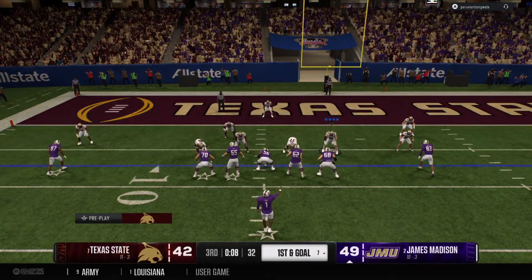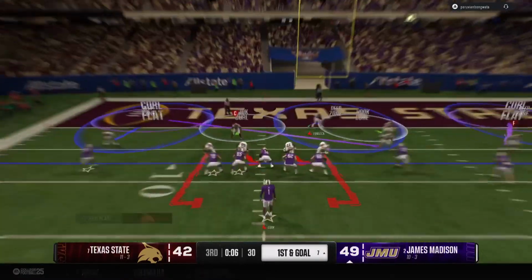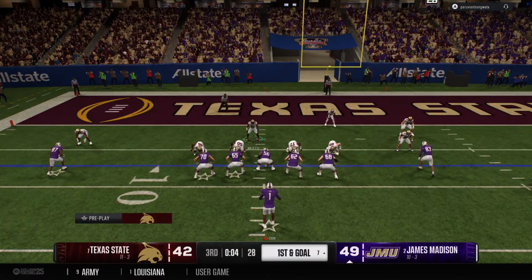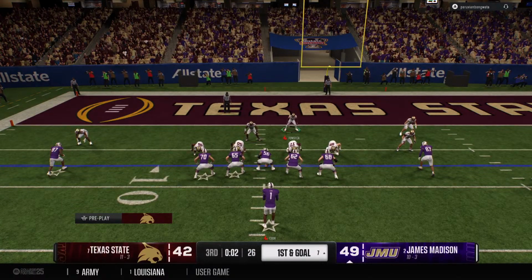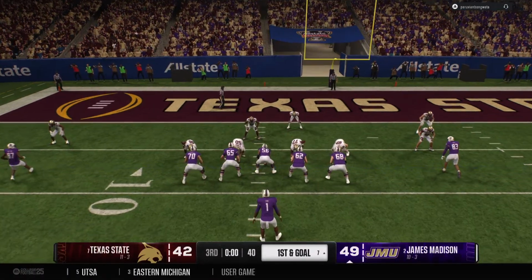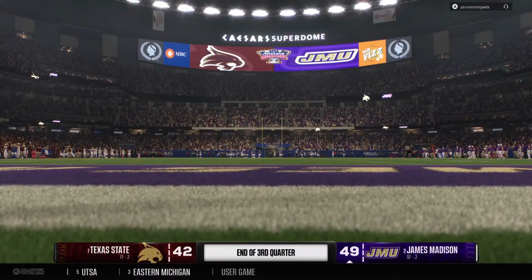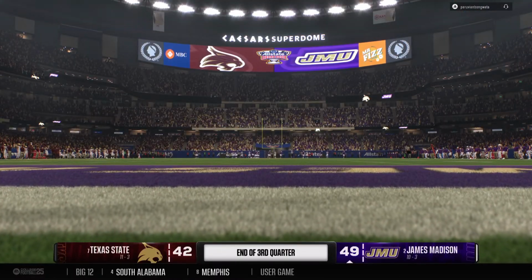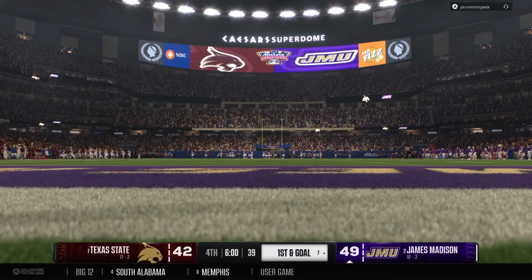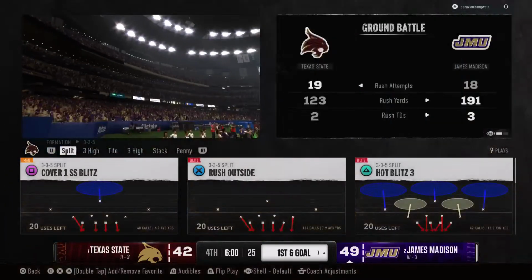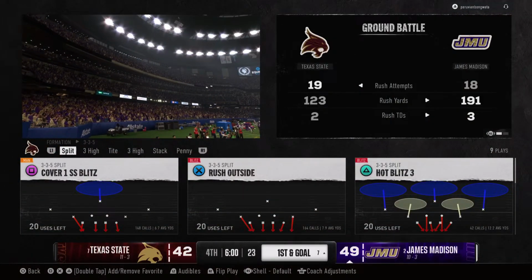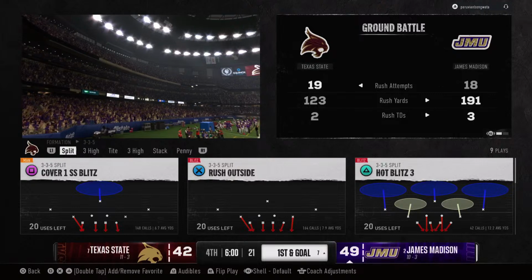They might have a chance for a couple more plays before we reach the end of the quarter. Texas State, 42.